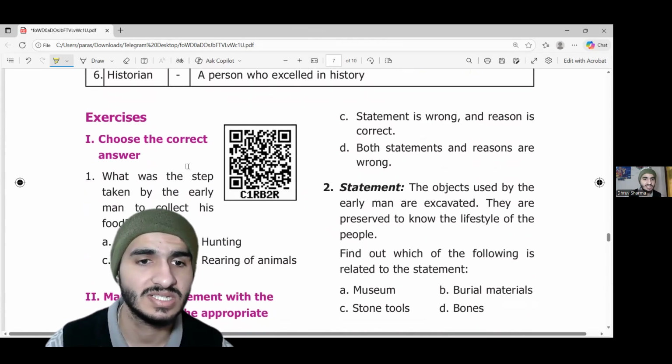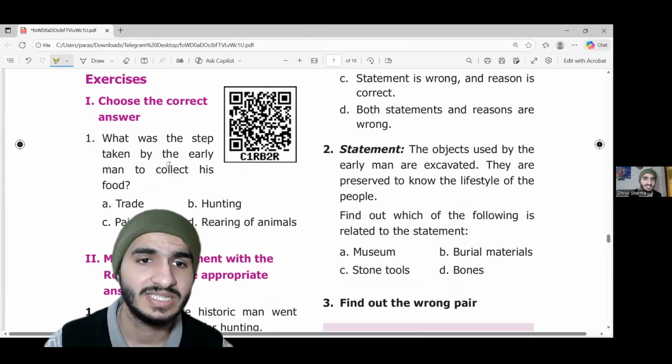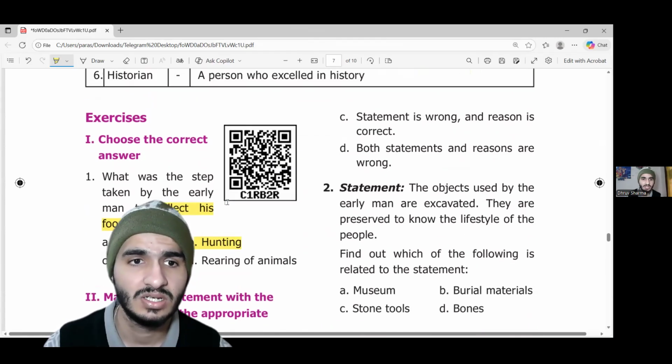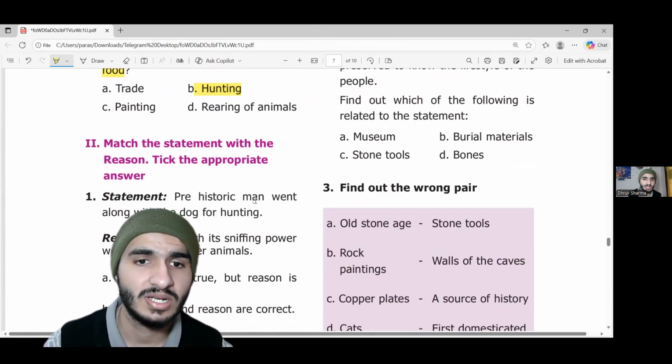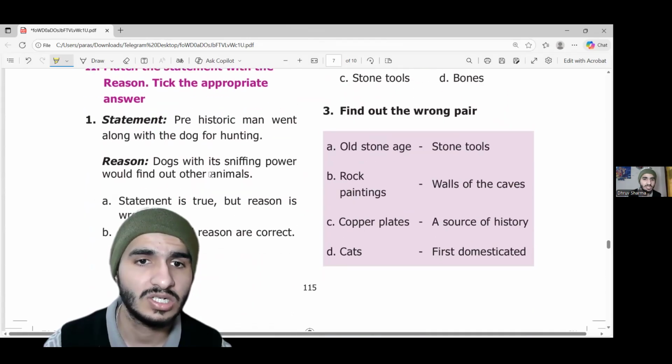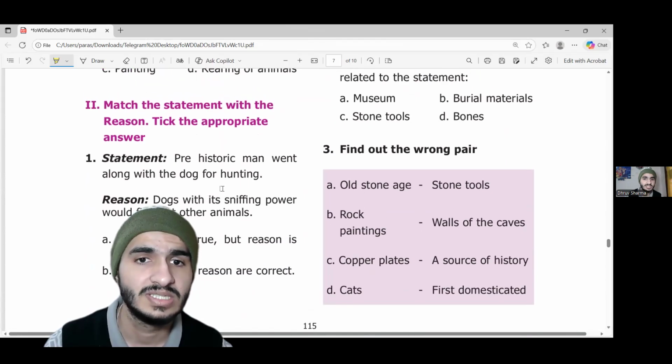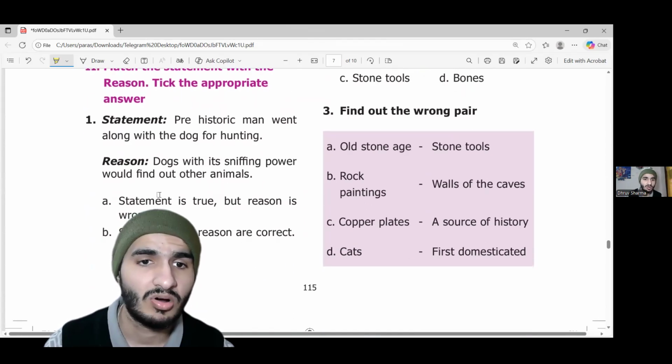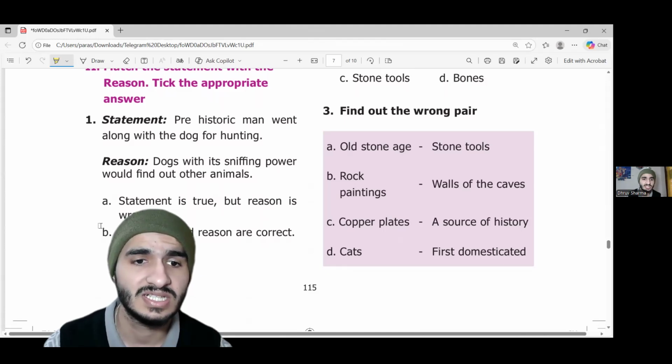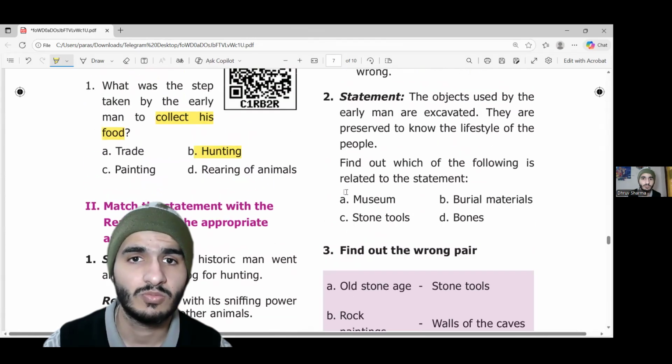So these are the question answers. What was the step taken by the early men to collect food? Like how we used to collect food, they just did hunting. So the answer is hunting. Now, statement: prehistoric men went along with dogs for hunting. Dogs, with their sniffing power, could find other animals. Which statement is true? Did they go hunting, or did they use sniffing skills? I guess the answer is B, they did it for both purposes.